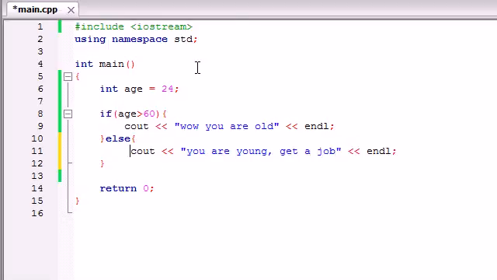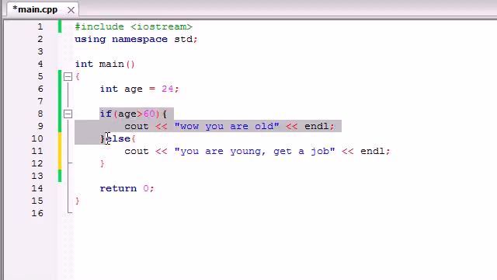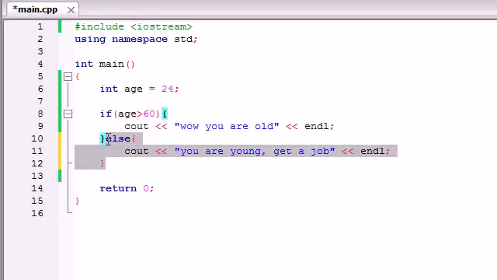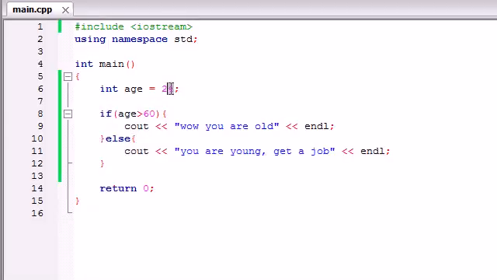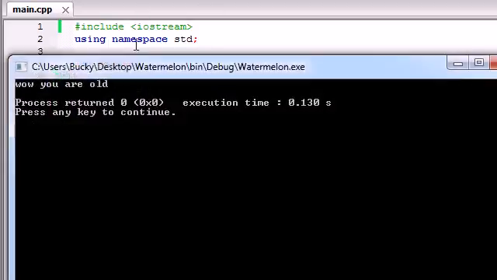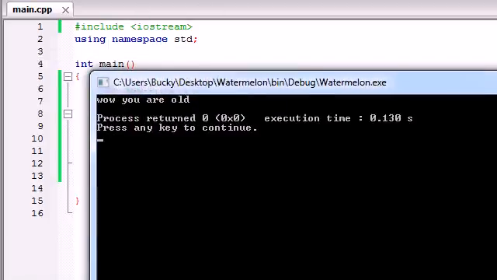So now when we run our program, unlike before when it said, since this test isn't true, I'm just going to skip it, it says alright, this test isn't true, so what am I supposed to do if it's false? Well, I'm supposed to do the else. So let's run it, and it says you are young, get a job. And of course, if the user is like 87, we run the program and it says, wow, you are old.